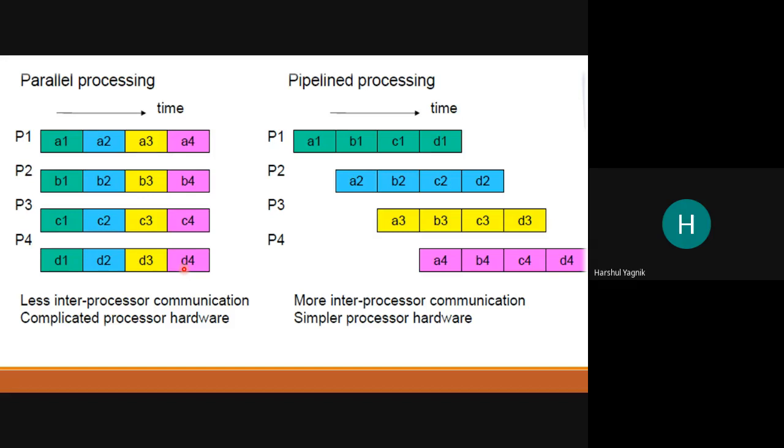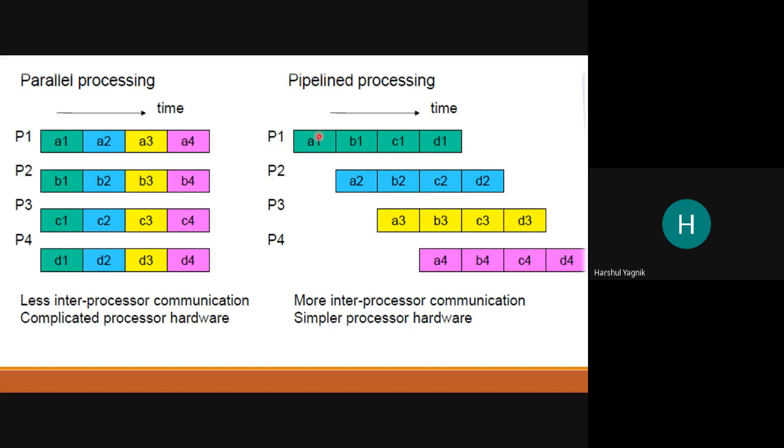What happens in the pipelining concept? One instruction gets divided into different tasks, right? Tasks A1, A, B, C, D, they are different tasks. So resources which are available are efficiently utilized.